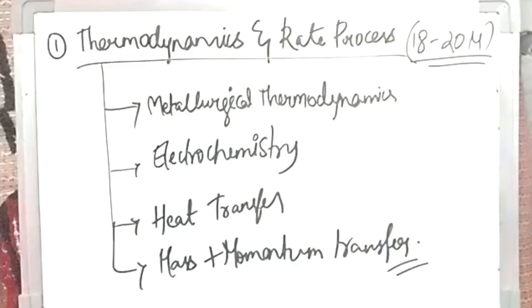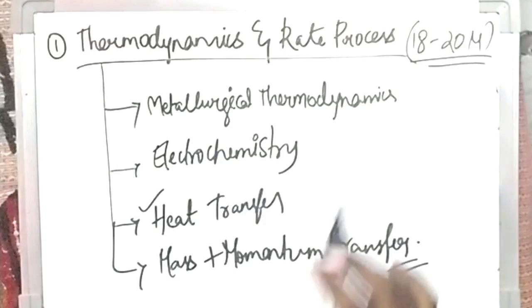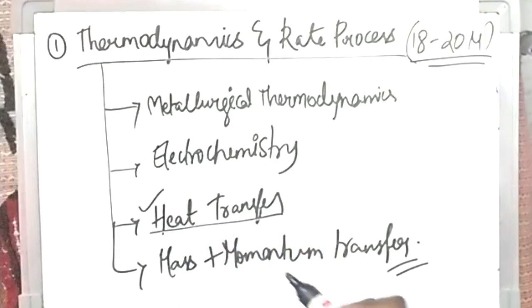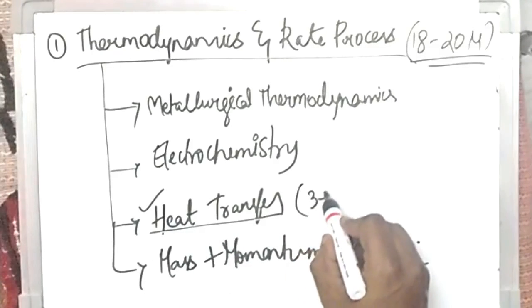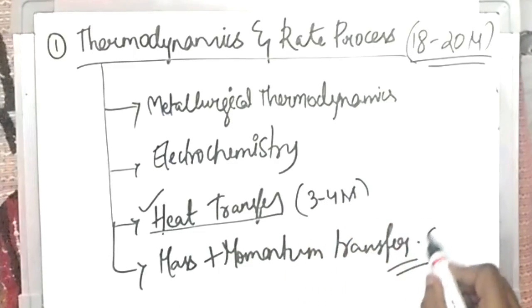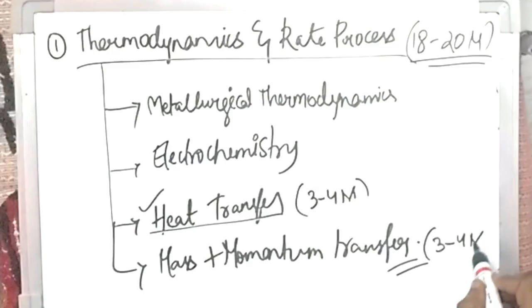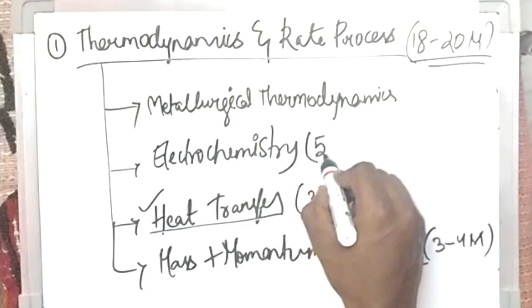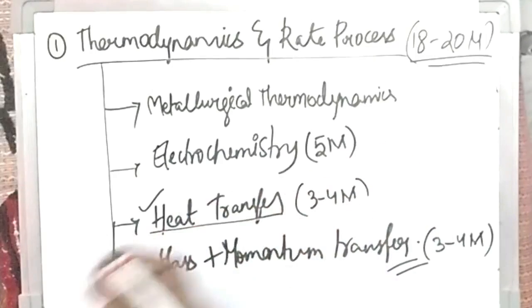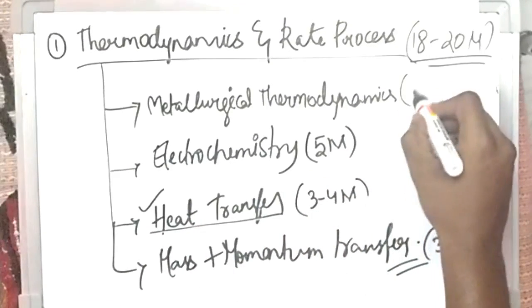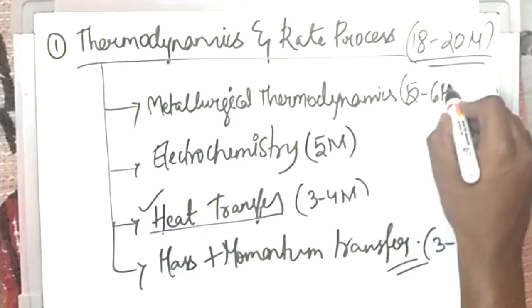In this topic the easy and important topics are heat transfer and the laws. If you concentrate more on heat transfer, there will definitely be 3 to 4 marks from heat transfer, 3 to 4 marks from mass and momentum transfer, 5 marks from electrochemistry, and about 5 to 6 marks from the laws.